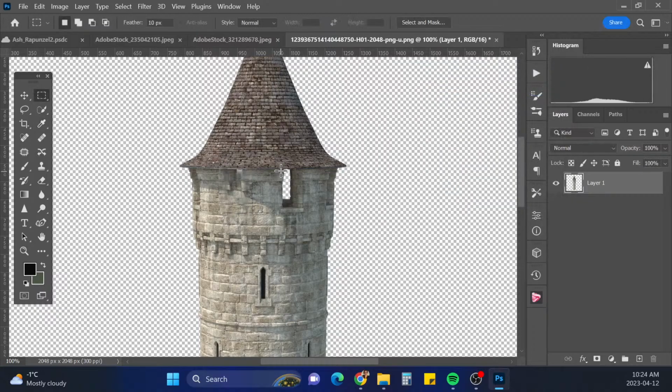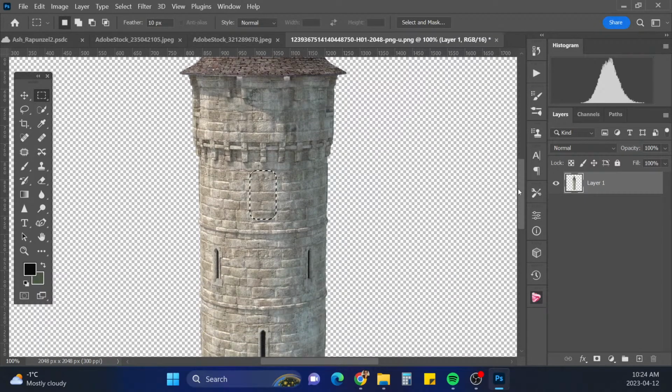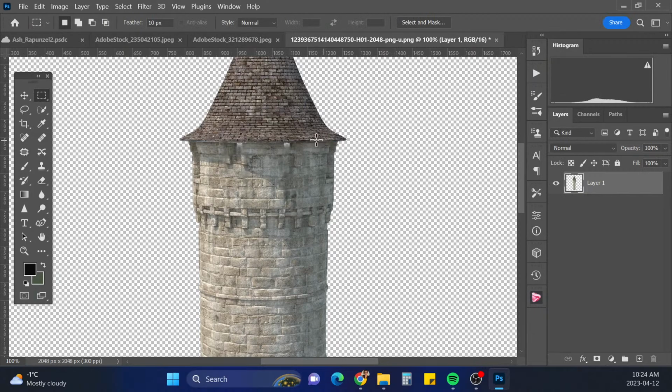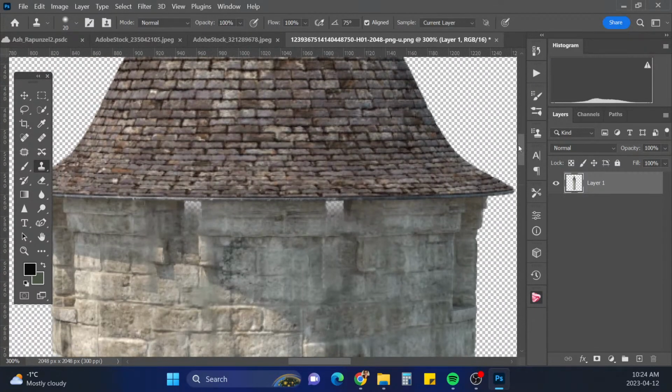It's working all right. I may have to do this. Those ones did a lot better. Okay, Control D, and then what I'll do with this is we're just going to clone the windows out.